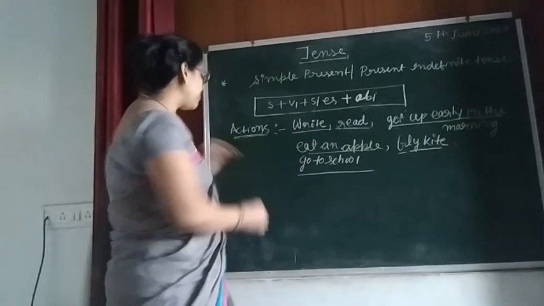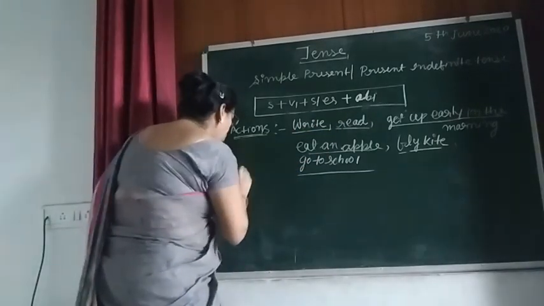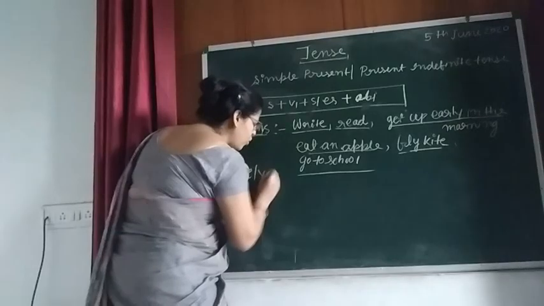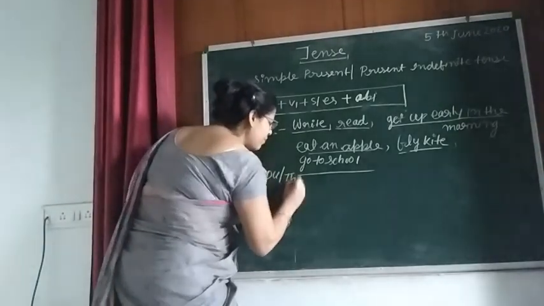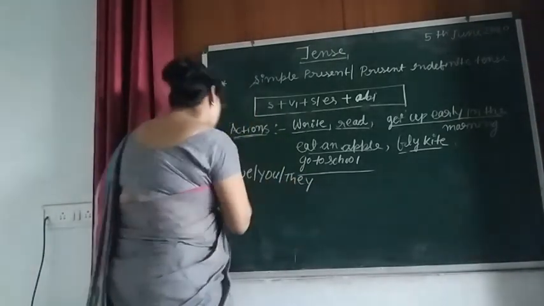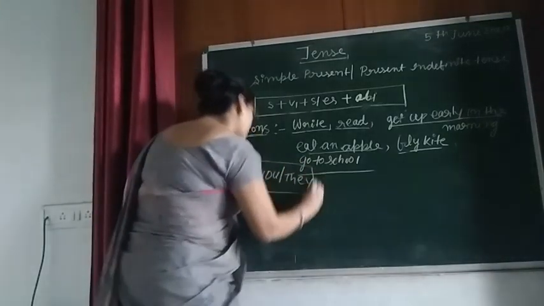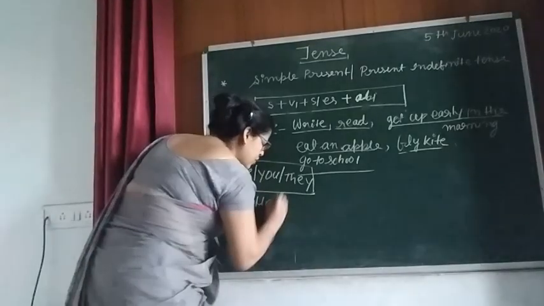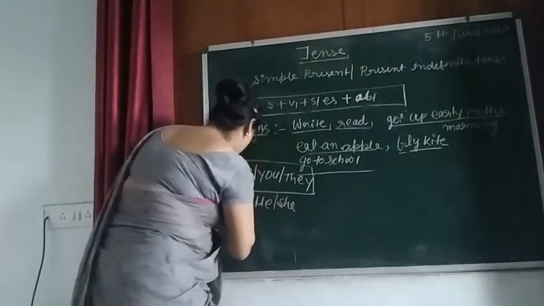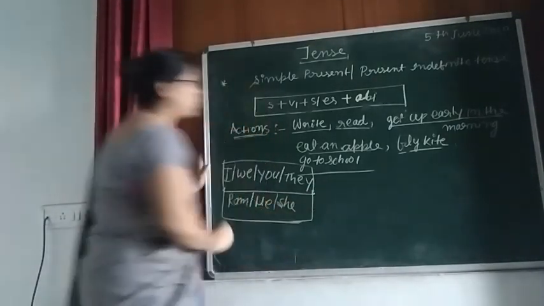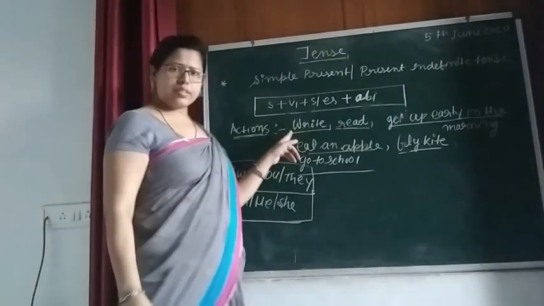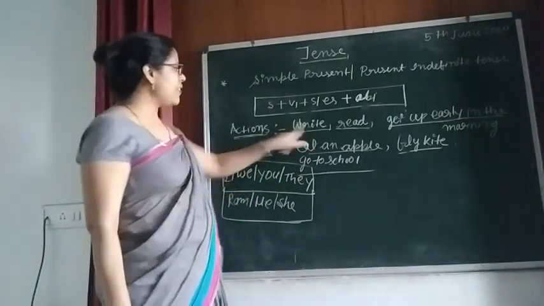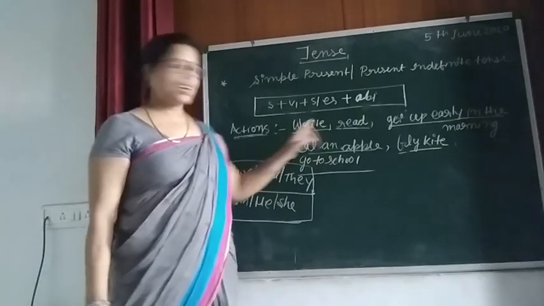How can we make them? I, we, you, they. These are plural. Ram, he, she. Let's see. I write a letter.